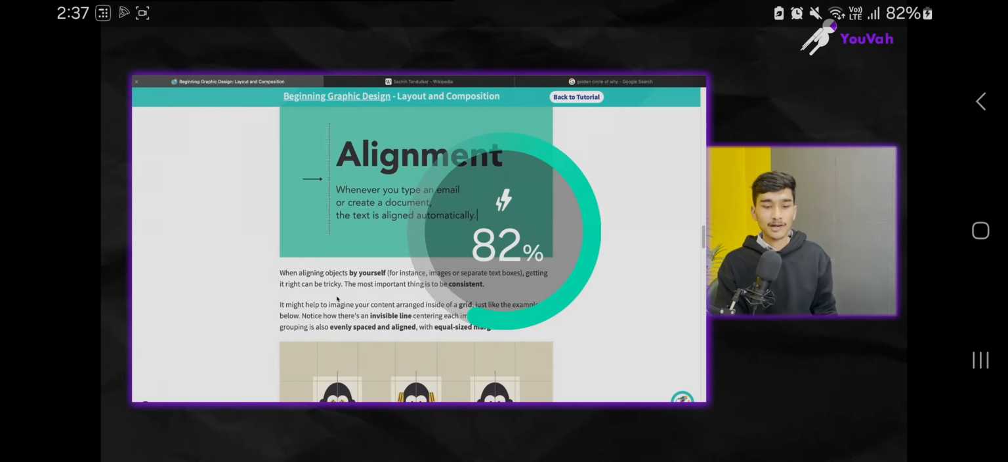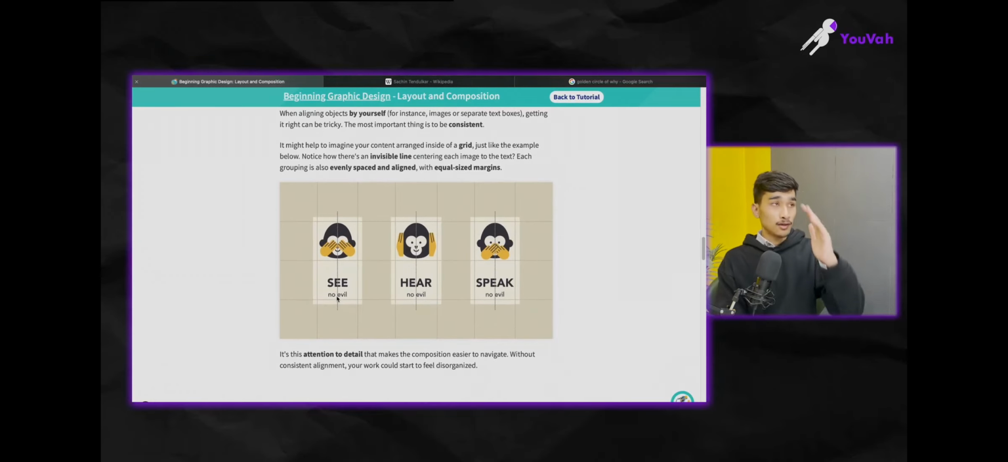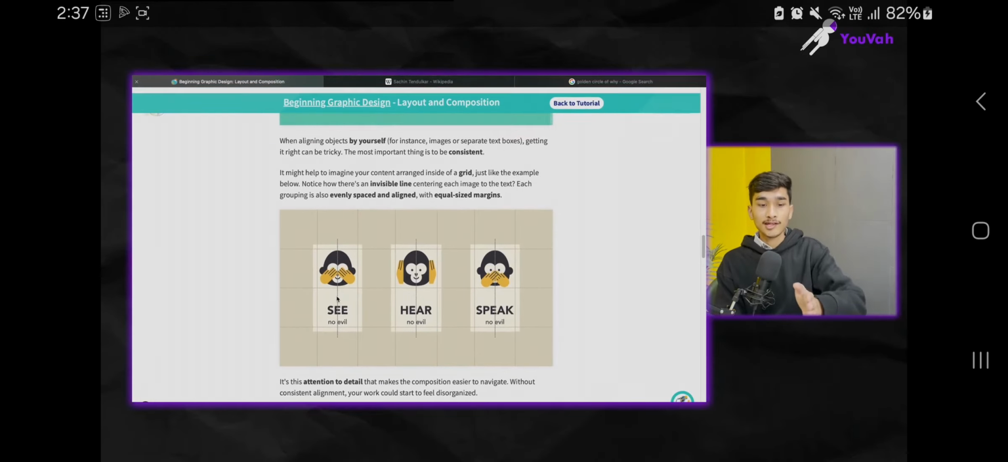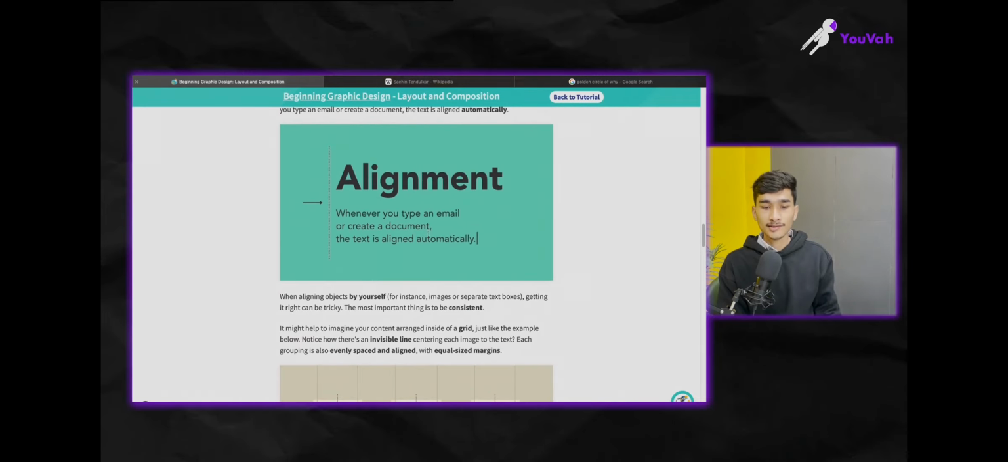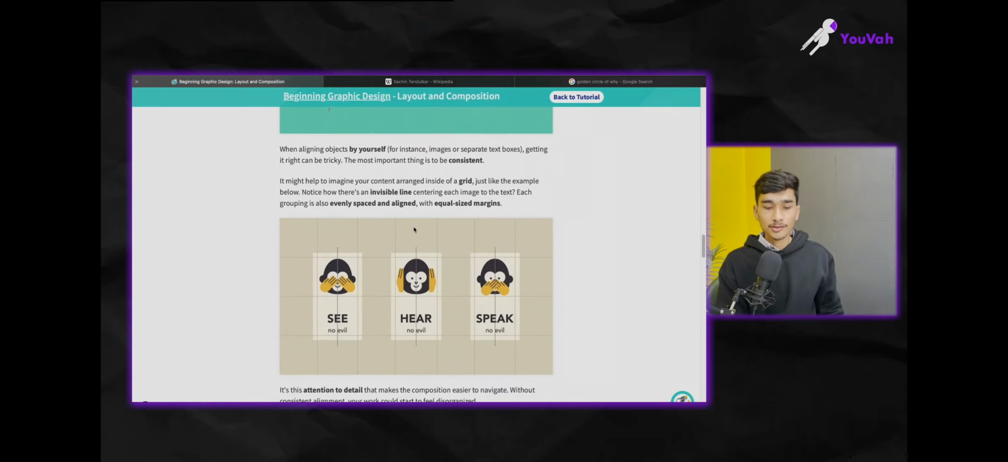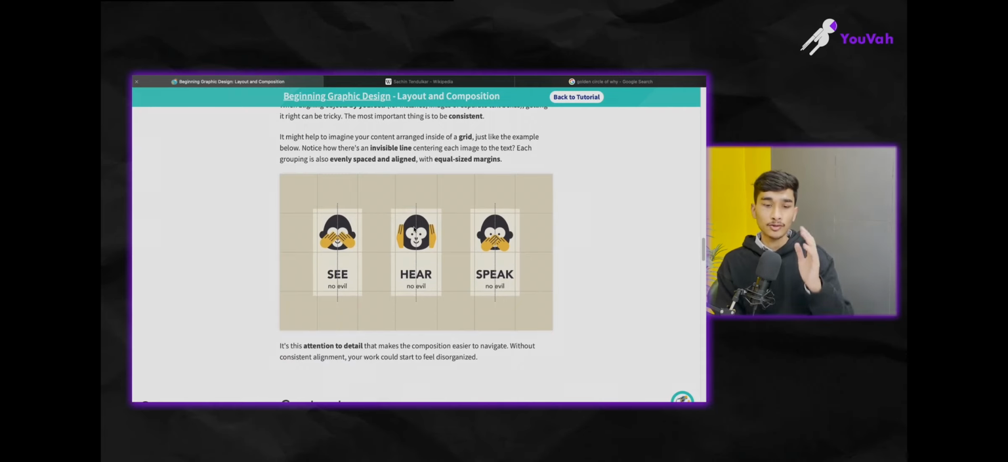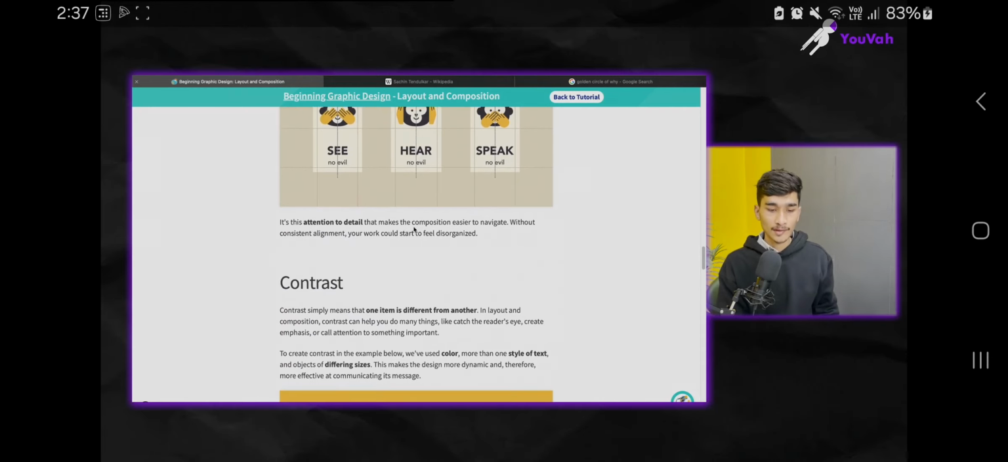Then alignment. Alignment is basically of three types: left align, right align, and center align. So see, if you are able to see, this is center aligned, this is left aligned, and if we do the reverse of this, then that will be right aligned. So alignment is also very crucial while you are creating a design.